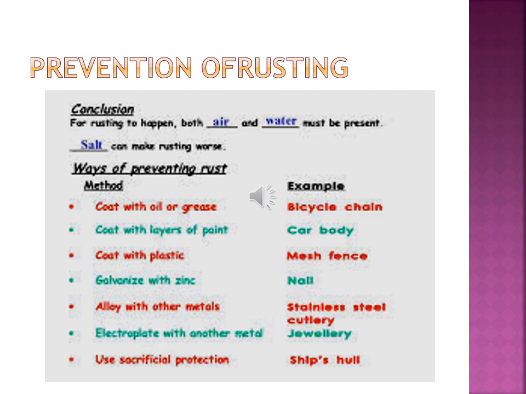Iron is reactive with air and water, as I told you, but when it is mixed with a fixed amount of other metals like carbon, manganese, chromium, nickel, on cooling it forms an alloy which is known as stainless steel, and it does not rust at all in moist air. Cooking utensils, knives, scissors, surgical instruments are made of stainless steel.